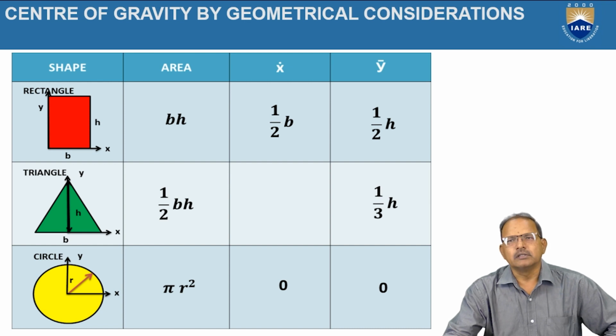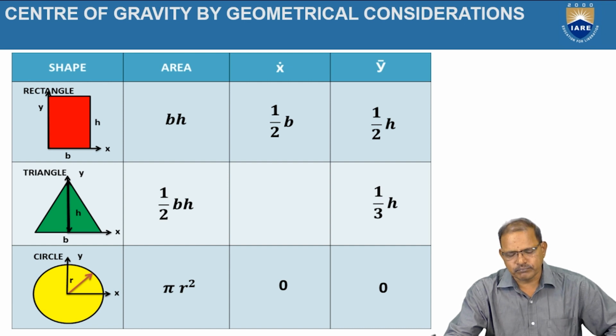If you take the rectangle, the horizontal line passing through the bottom of the object is treated as the x-axis. The y-axis is the vertical line passing through the extreme left. In this case, the position of the centroid is represented by the coordinates B by 2, H by 2.